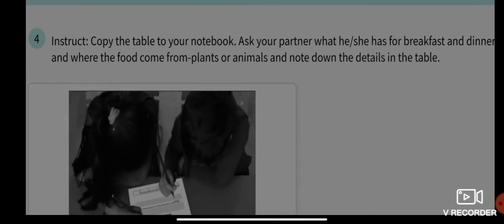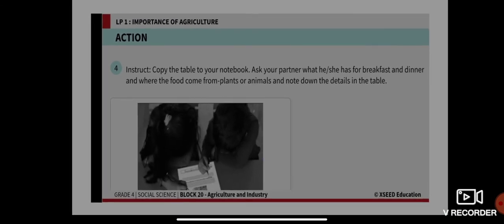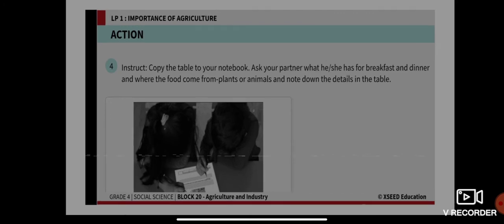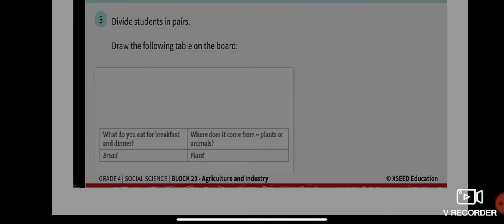Now after copying the table to your notebook, just try to imagine what you take for your breakfast or for your dinner, and then accordingly fill it up in the given table.